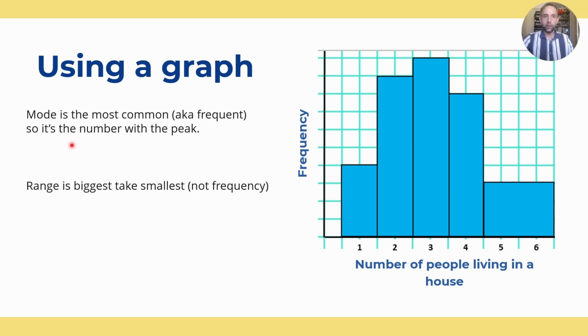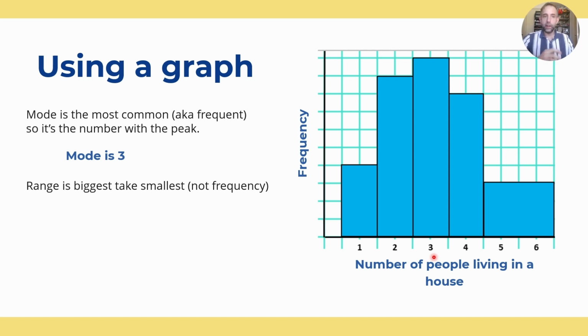So remember, the mode is the most common number, also known as the most frequent. And where this is frequency, it is the number with the peak. So here is our peak, and that is representing 3. So the mode is 3. The most common number of people living in a house is 3. Just be careful, it's not how tall the bar is, it's this number down here. That is the most common option, which is why it's got the highest frequency.